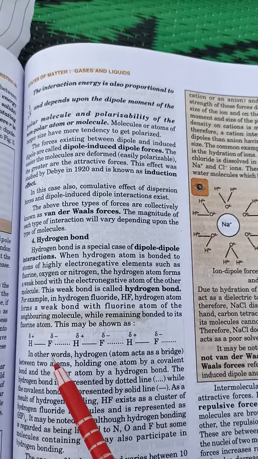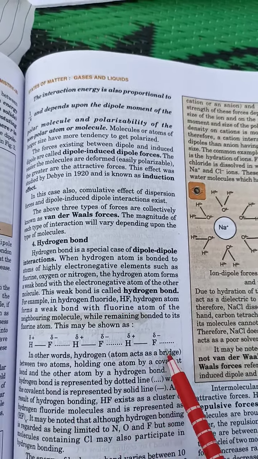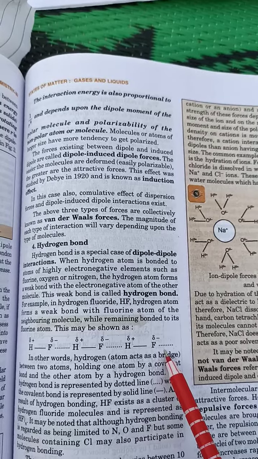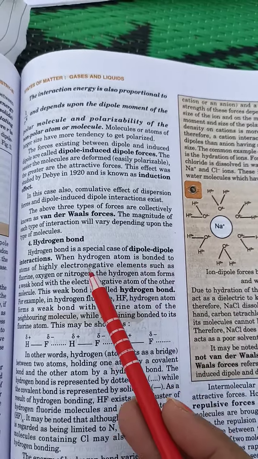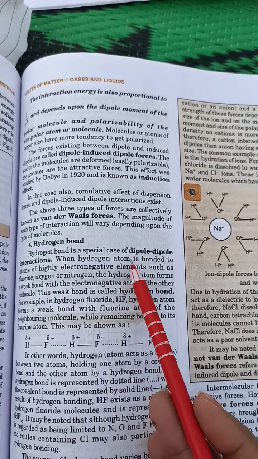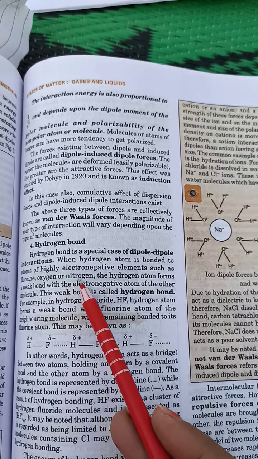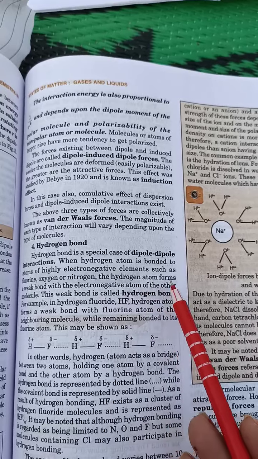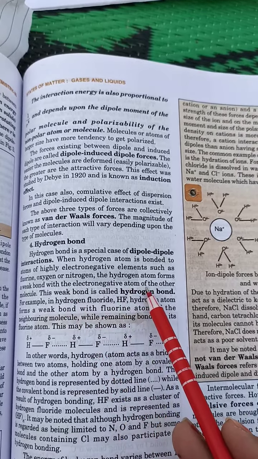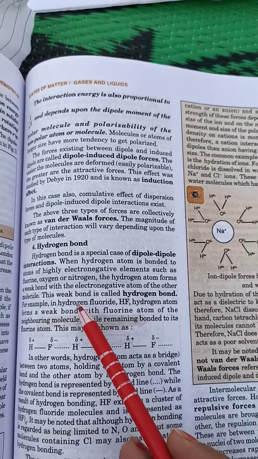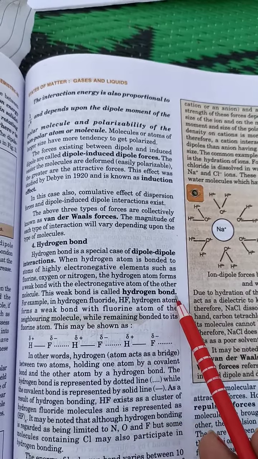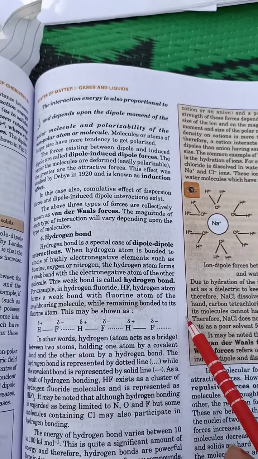Hydrogen bond: hydrogen and fluorine are the same way. Hydrogen bond is a special case of dipole-dipole interaction. When a hydrogen atom is bonded to an atom of a highly electronegative element such as fluorine, oxygen or nitrogen, the hydrogen atom forms a weak bond with the electronegative atom of another molecule. This weak bond is called a hydrogen bond. So this is the diagram of the hydrogen bond.